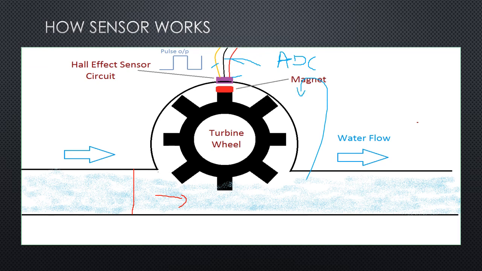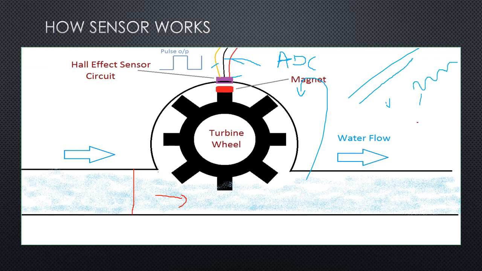As this magnet passes the conductor, there will be production of electric and magnetic fields across it. As explained earlier, due to the fact that the electric field will be transverse and the magnetic field will be perpendicular, a voltage difference will be produced across the conductor. This voltage V will produce an output signal from this conductor.